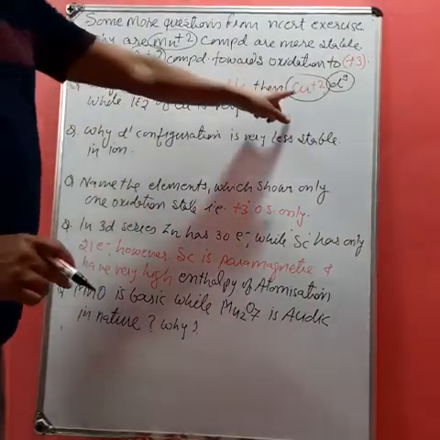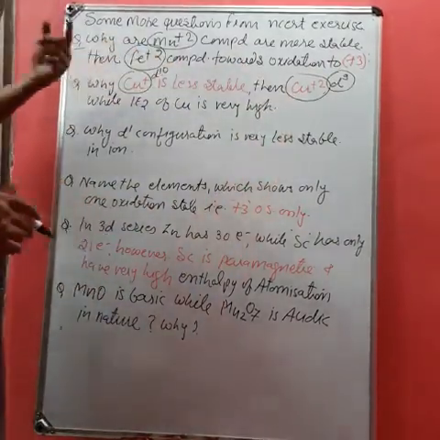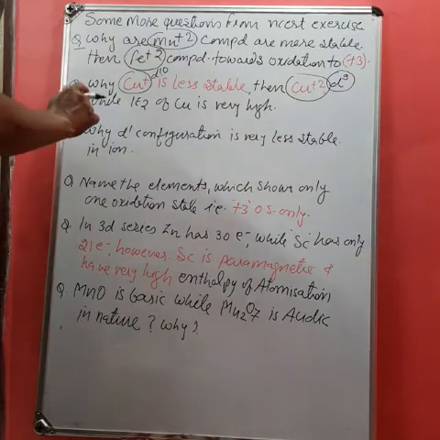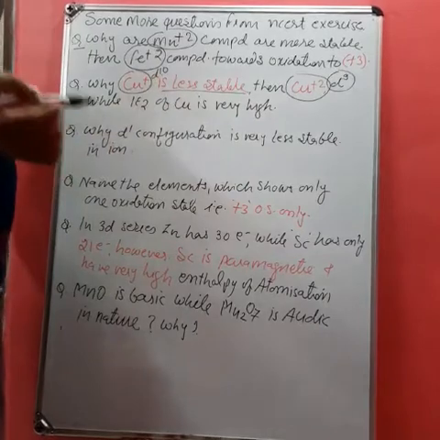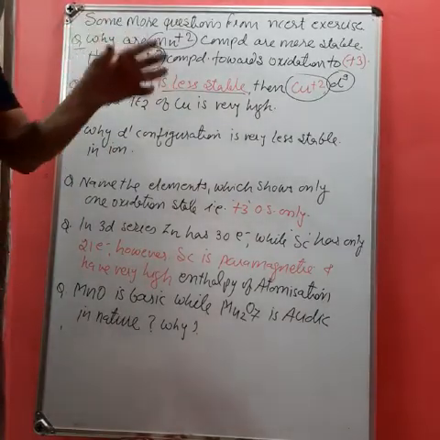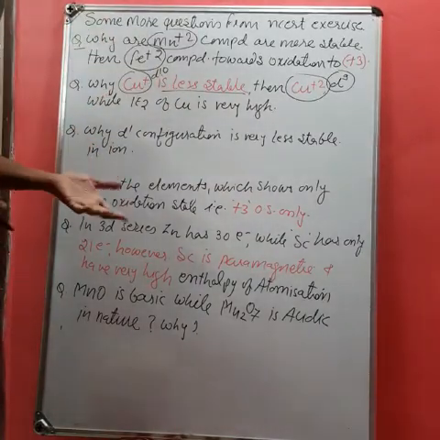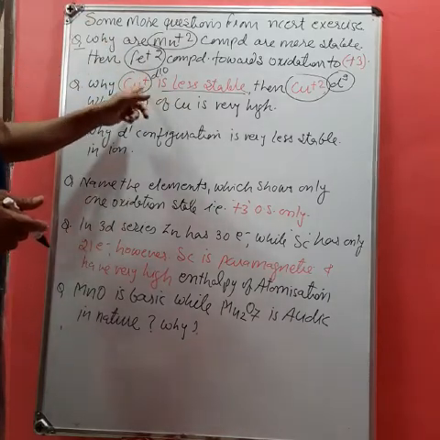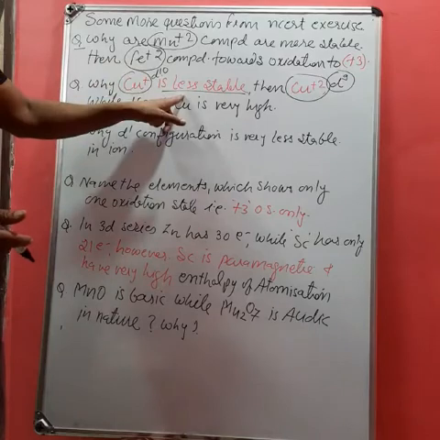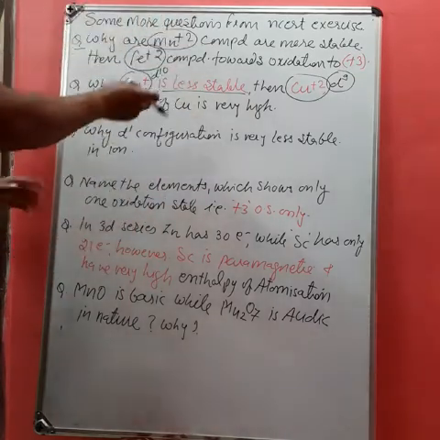So the ionization enthalpy for the Cu+2 cation will be higher. Whenever the question is that the Cu+ cation is less stable, I told you earlier, the lesser the ionization enthalpy, the more the stability. So it could be more stable, but exceptionally here it shows